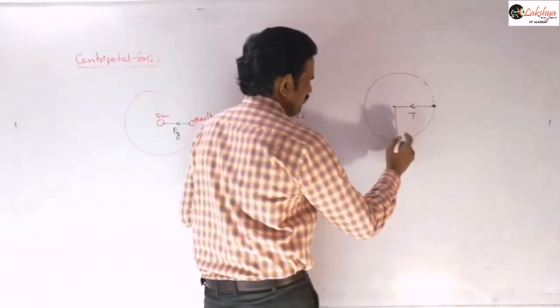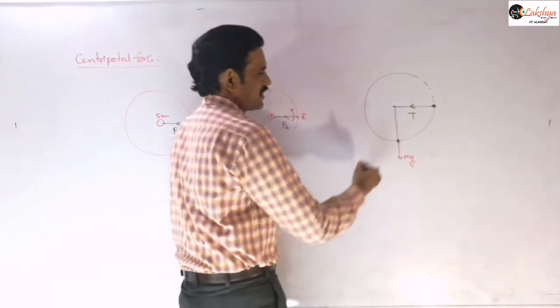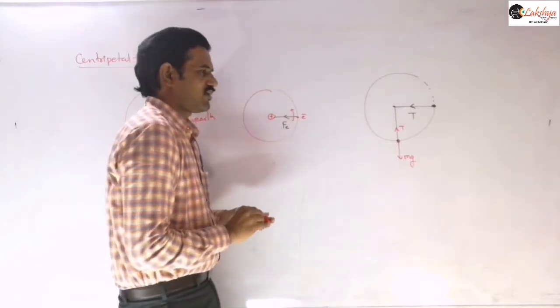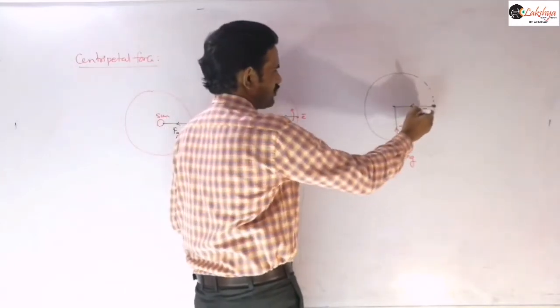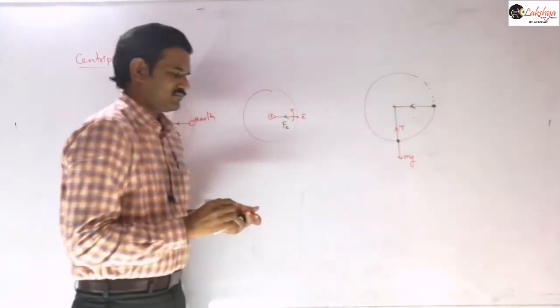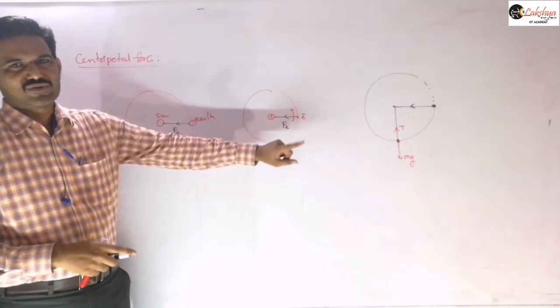The weight of the particle acts downwards, and there is tension in the upward direction. Of course, the tension in this position and in other positions will be different. Now we are talking about the lowest point, where two forces are acting.